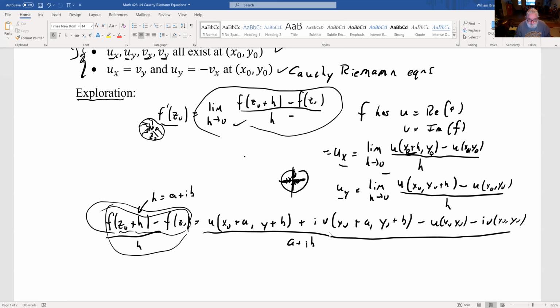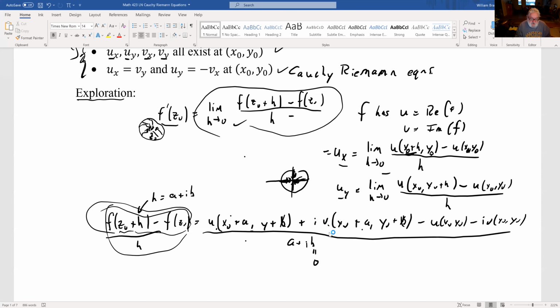Well, if I hold the b equal to 0, right? That goes away, and that goes away. And then this is just going to be ux plus I Vx. That's the limit that we're going to get because we can just approach it from the right and the left.